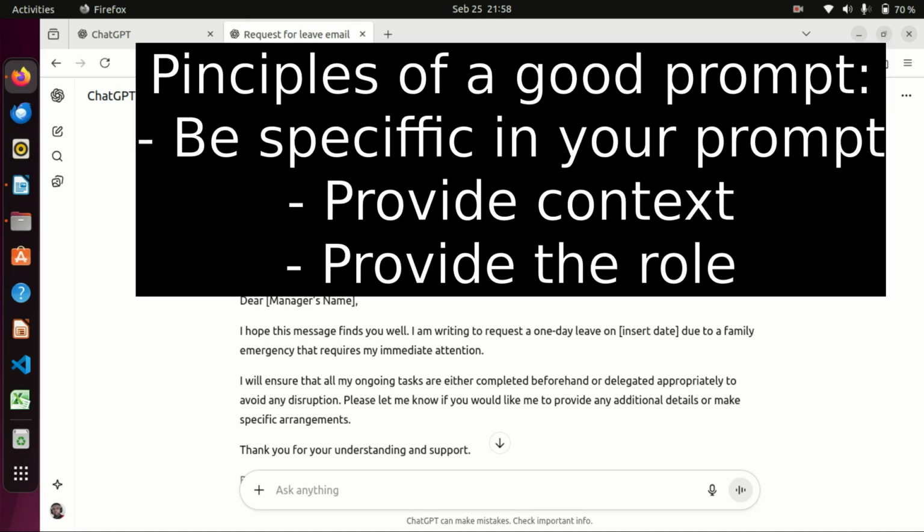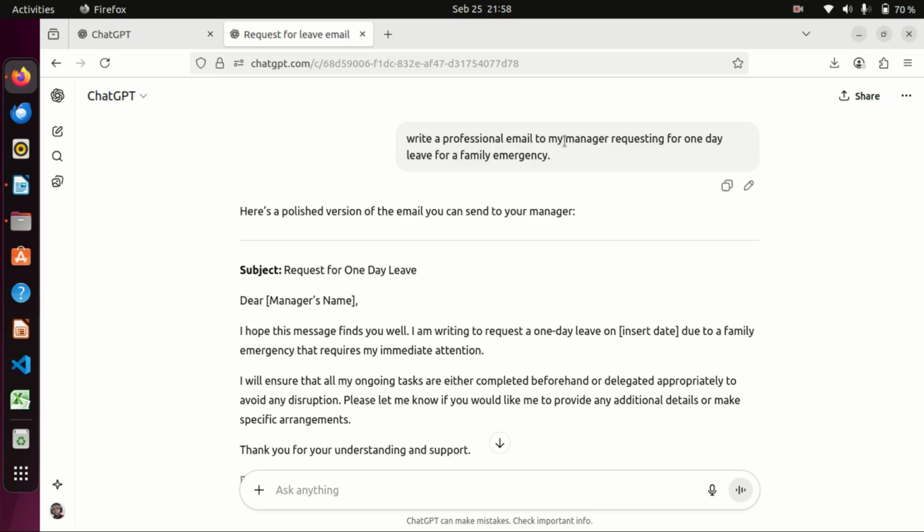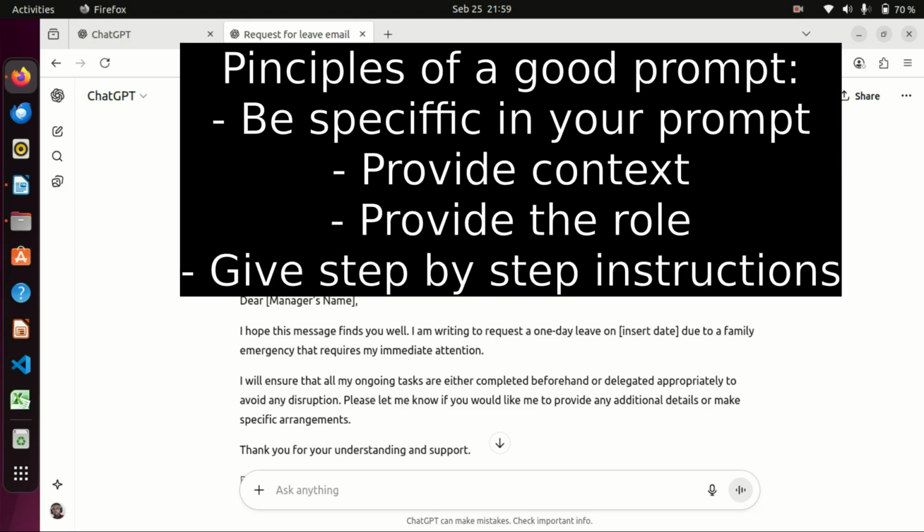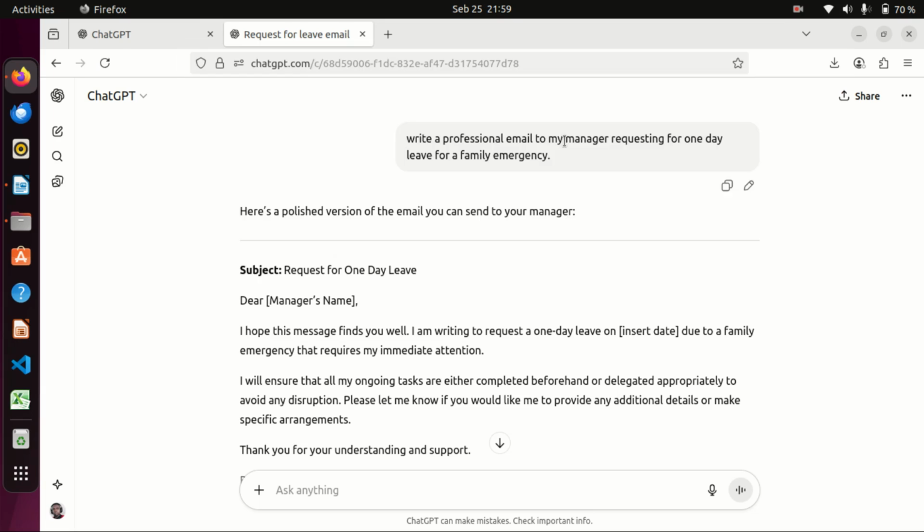Then define the role. You can tell AI, act as an HR expert or act as a university professor. Only this changes the tone and accuracy. So if you want to get better responses, give AI the opportunity to act as an individual. Then give step-by-step instructions. Break it down if needed. First create the outline, then write the draft.